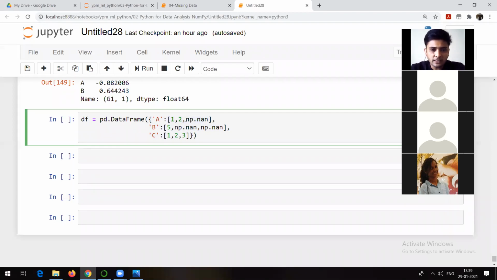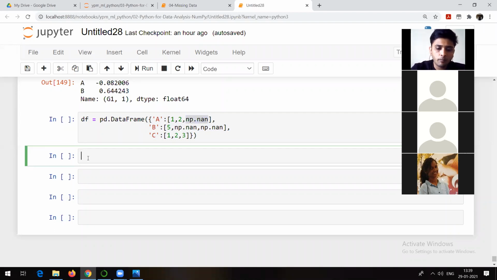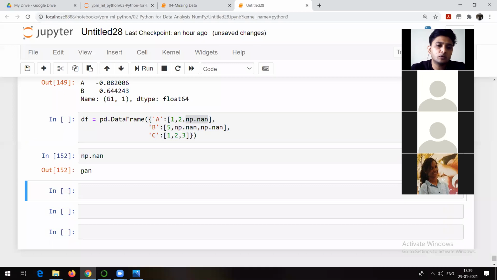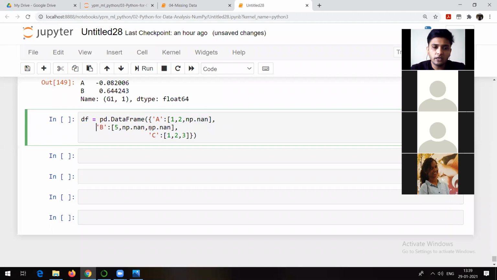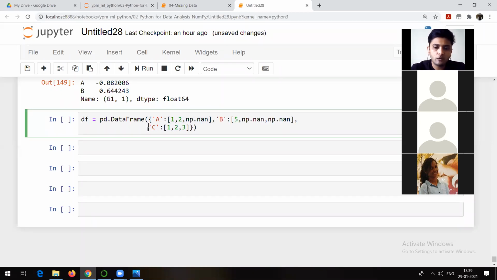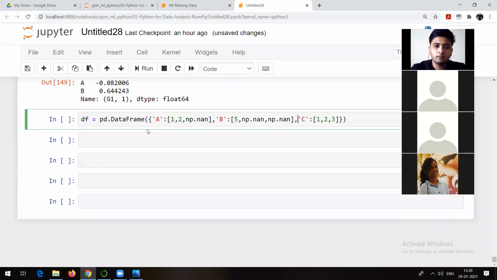So what is this np.nan? NP is nothing but NumPy, and NaN is nothing but not a number. So it is going to help us generate null values. Why am I generating it? Because I want to tell you how to handle data sets where we will see some null values or missing values or NA. That's why we are manually creating this kind of data set. This is a simple dictionary, okay? Just try to understand. So this is my DF data frame.